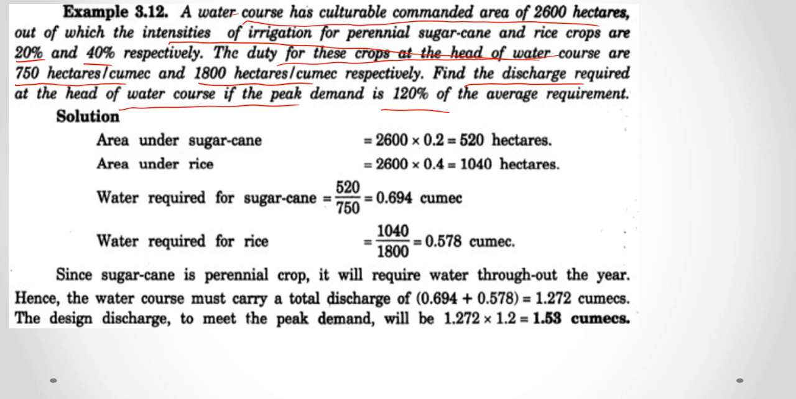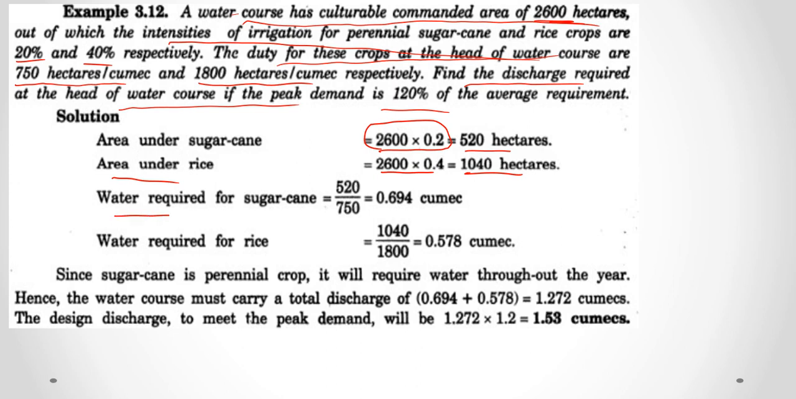Here the area under sugarcane can be found out by taking the percentage of CCA, that is here 20% is the intensity of irrigation for sugarcane. Therefore 20% of CCA, that is CCA is 2600, therefore 20% of CCA is 2600 into 0.2, that is equal to 520 hectares. Similarly area under rice is equal to 40% of CCA, that is equal to 1040 hectares.